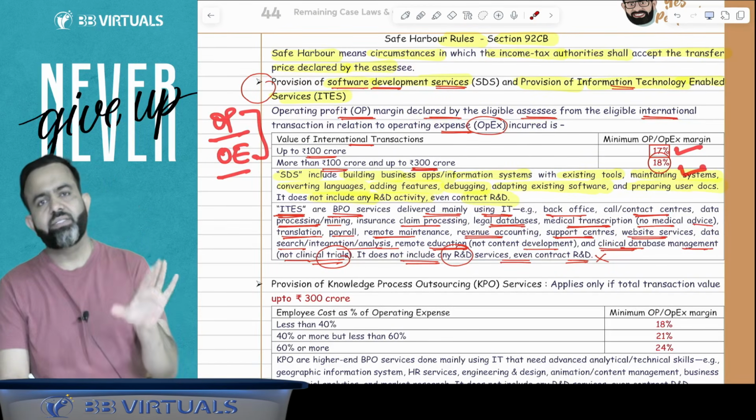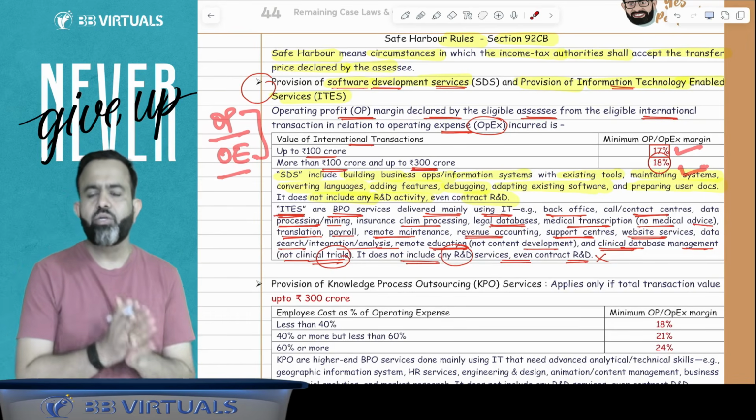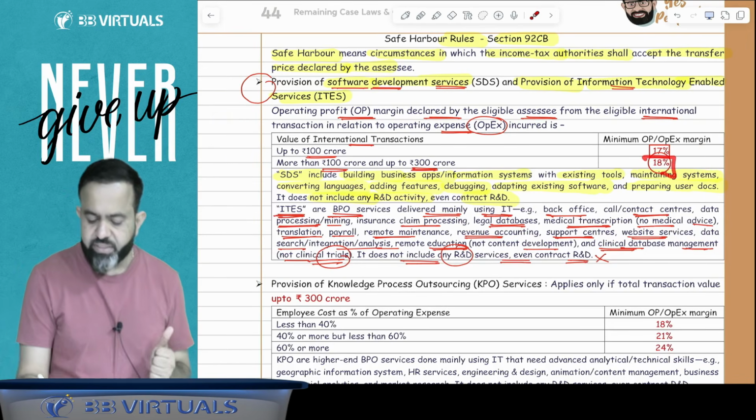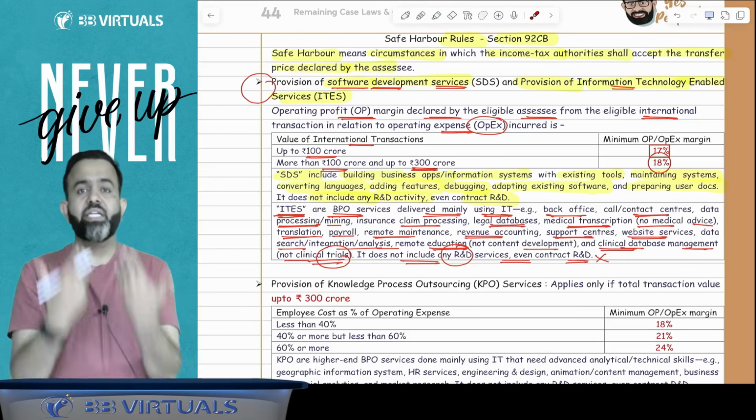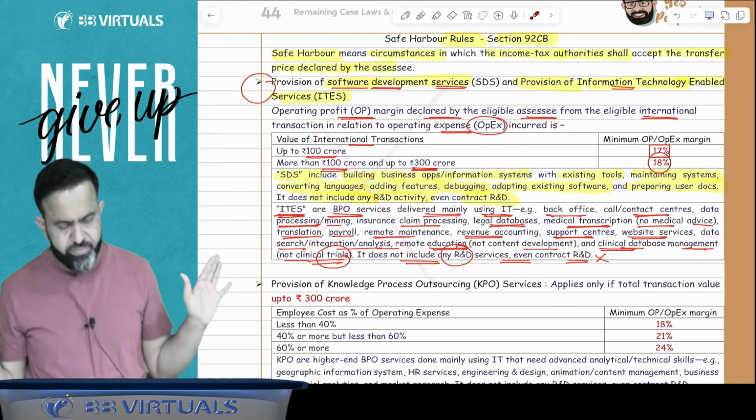So operating profit divided by operating expenses is 17% or 18%. If the international transaction is within the limit of 100 crore, then 17%. If it is more than 100 crore up to 300 crore, then 18%. And if the international transaction is more than 300 crore, then this safe harbor rule is not applicable.